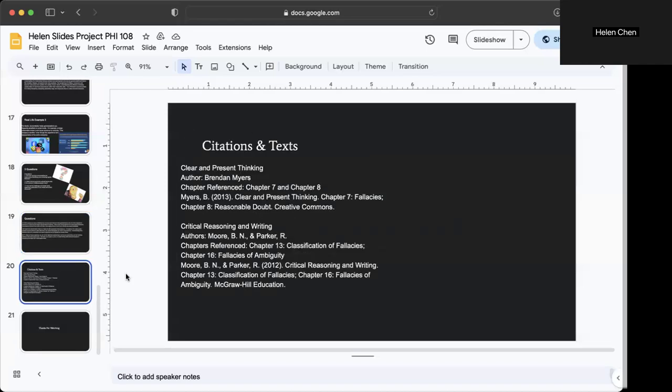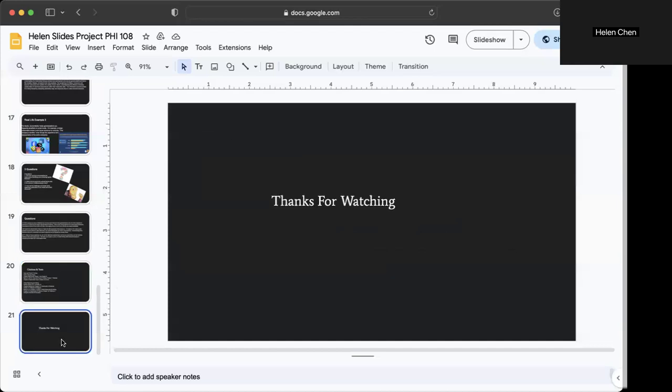Citations and text. This project is from Clear and Present Thinking by Bretton Myers and Critical Reasoning and Writing by Moore and Parker. Specific chapters include discussions of fallacies, ambiguity, reasonable doubt, and classification of fallacies.